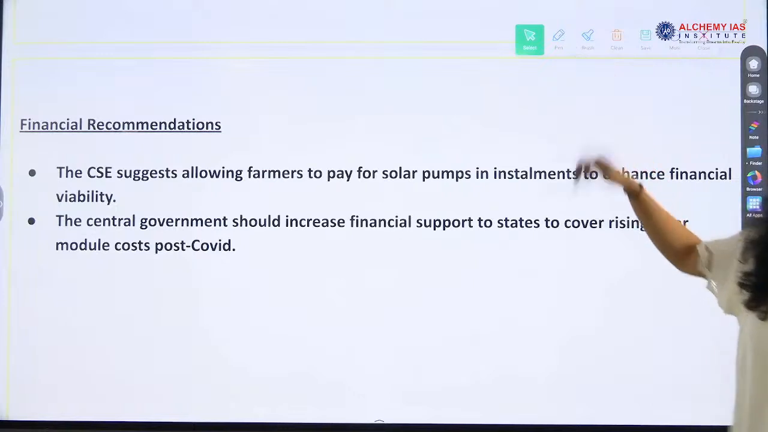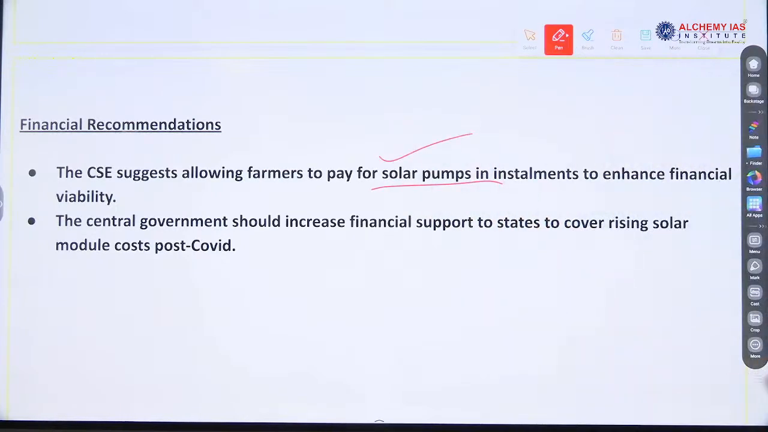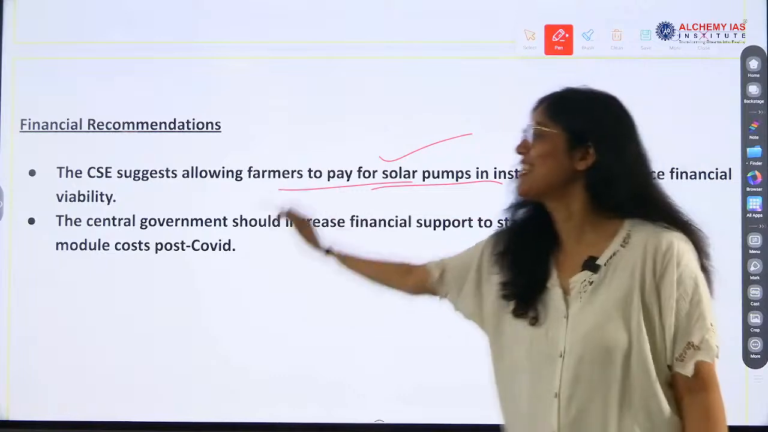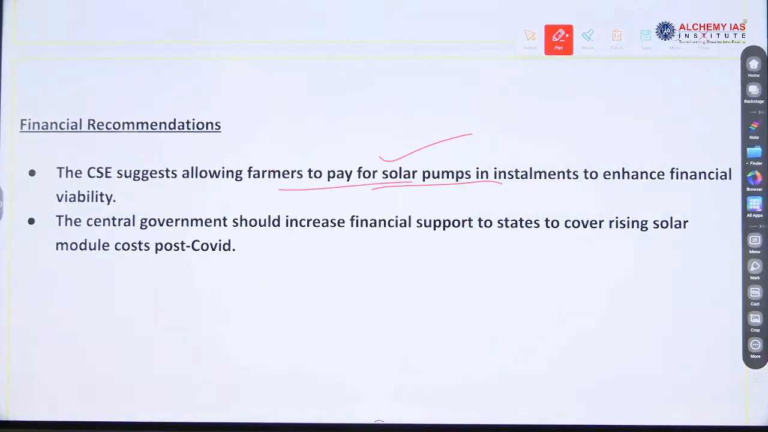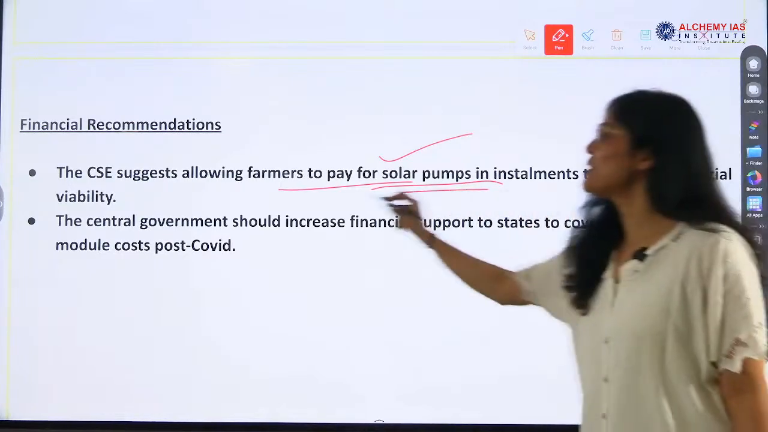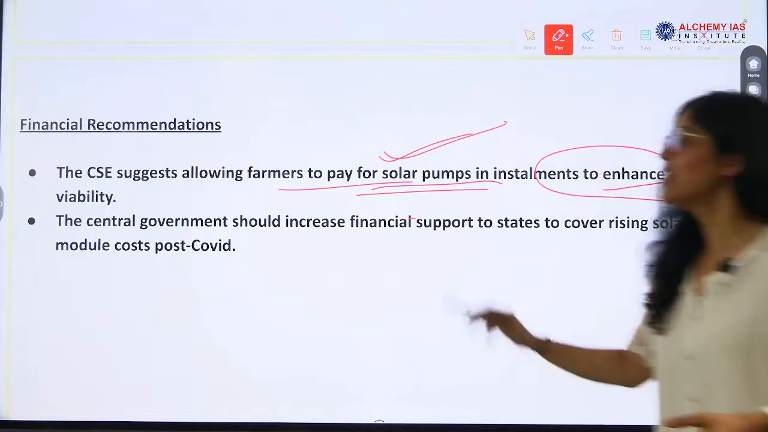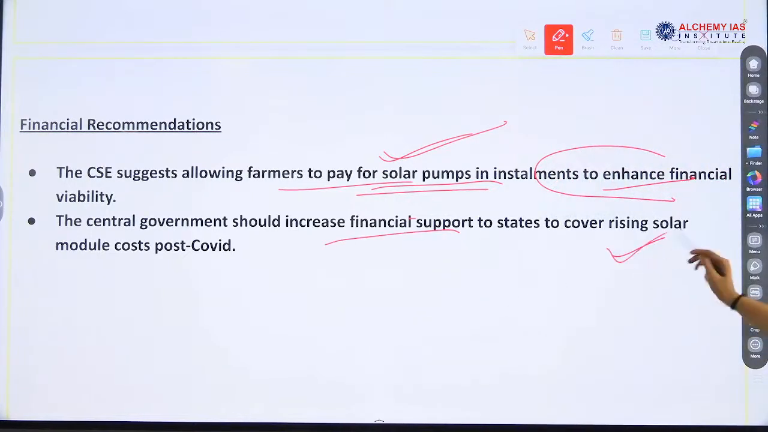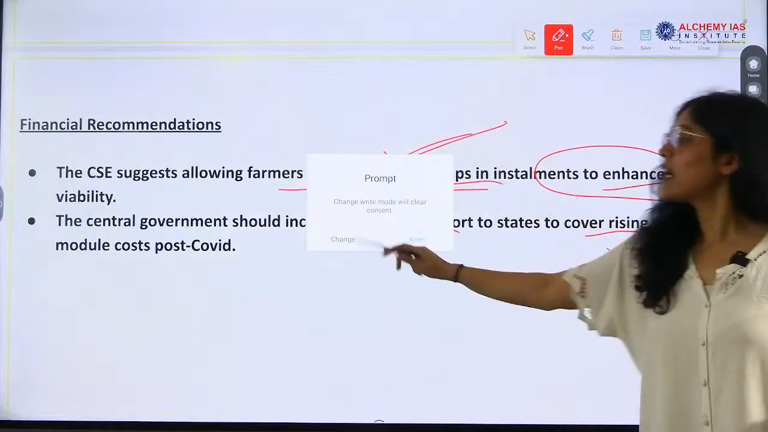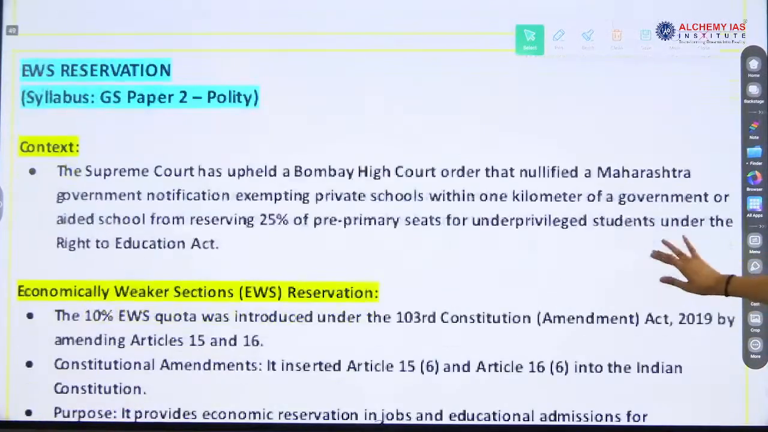Financial recommendation. CSE suggests allowing farmers to pay for solar pumps in installments. So the government is supporting them in every way possible, right? You can buy the solar pumps in installments also. And to enhance financial viability, the central government should increase support to states to cover rising module costs post-COVID.